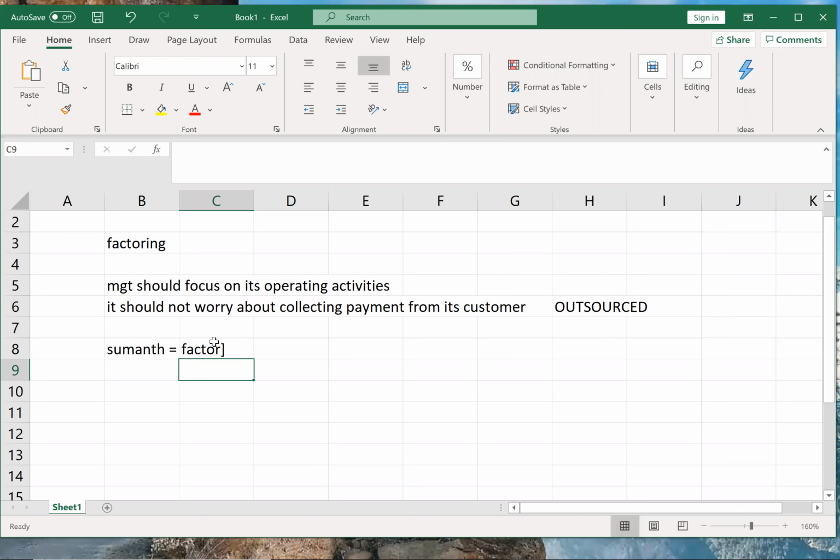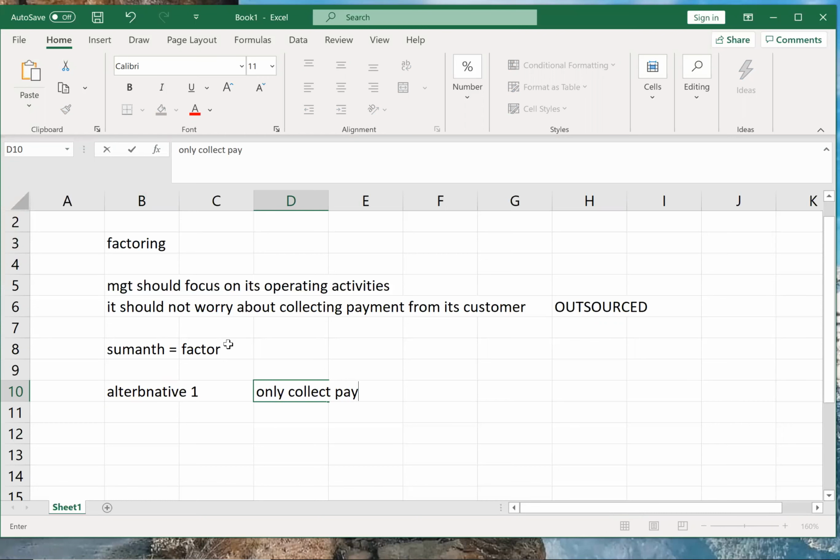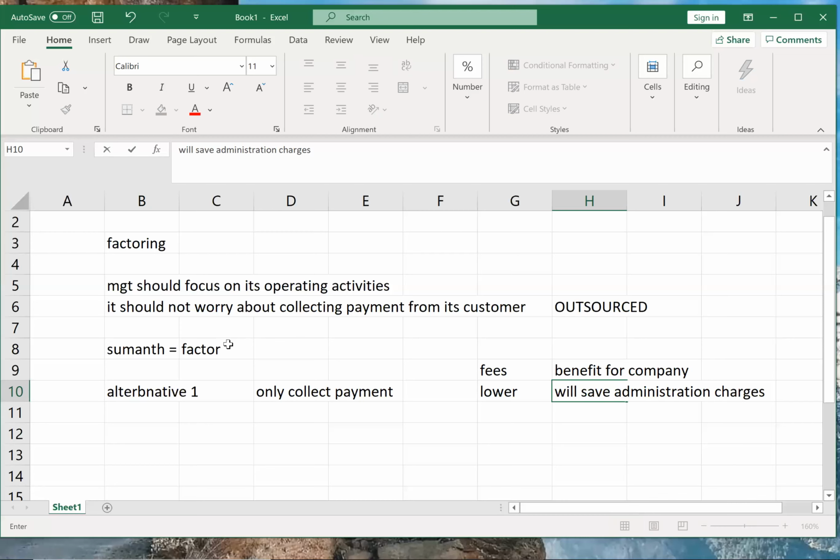Now, factor can give different type of services. So alternative one, factor will say, I'll only collect payment. That's it. So the fees that he charges will be lower. He's only collecting the payment, so he's charging lower fees. What is the benefit for the company? Benefit for the company will be what? It will save administration charges of collection.